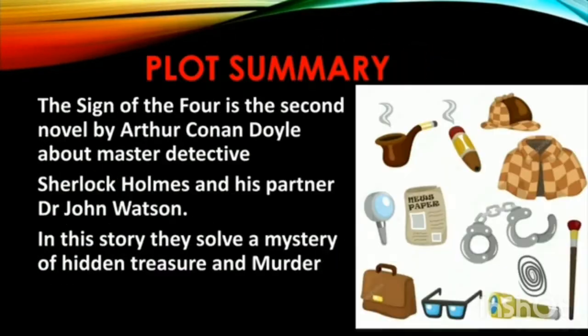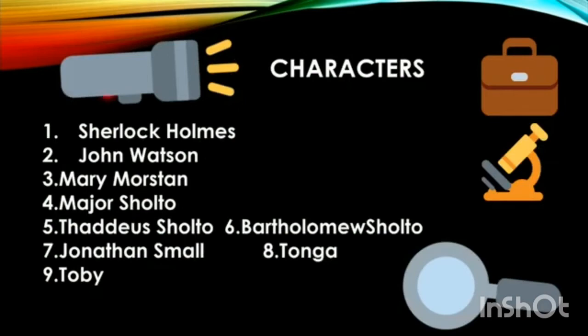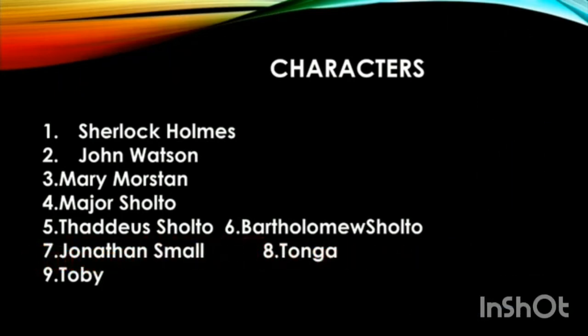So Sherlock Holmes is the main character of the novel, who is a detective. John Watson is his companion. Mary Morstan, you can call her a female protagonist. Then Major Sholto is a friend of Mary Morstan's father. Major Sholto has 2 sons, Thaddeus Sholto and Bartholomew Sholto. Then there is one antagonist named Jonathan Small. Tonga is also an antagonist, and Toby is the name of a dog.